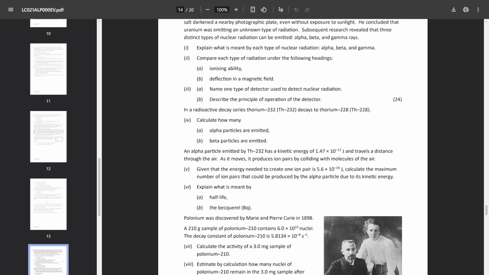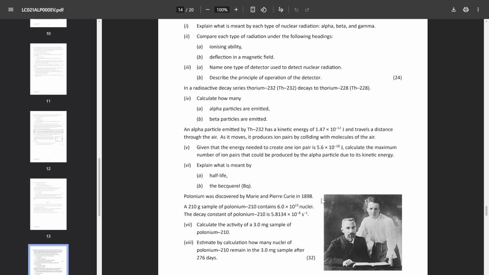Part 4, fairly okay calculation. You just have to think a little bit between the two different isotopes of thorium. And then I won't spend too long on the rest of it, because I know I'm taking a lot of time in this.